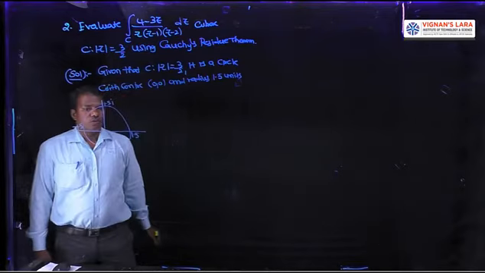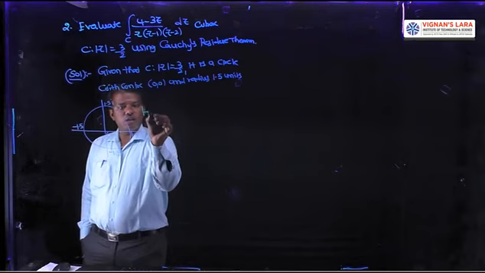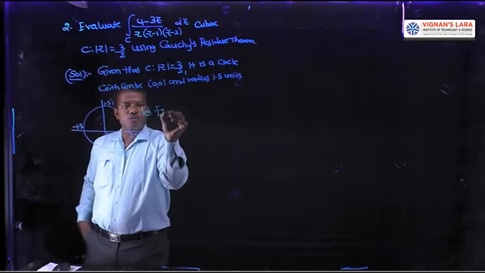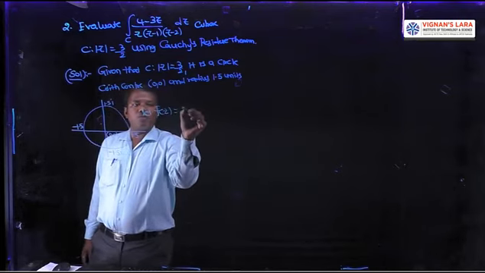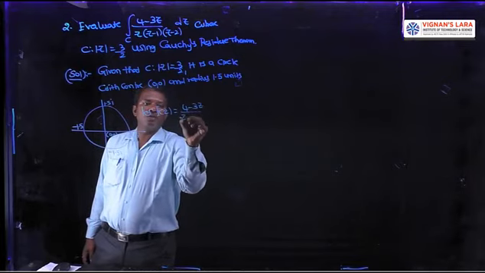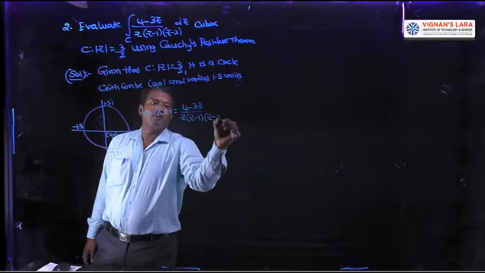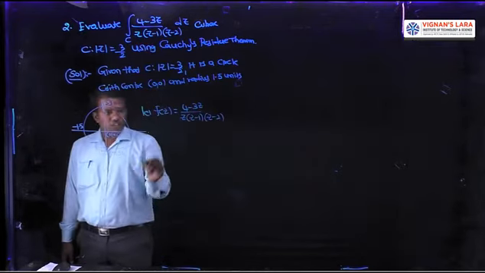Next, the second step, let f of z equal 4 minus 3z by z into z minus 1 into z minus 2. This is the f of z. Next, define the poles.